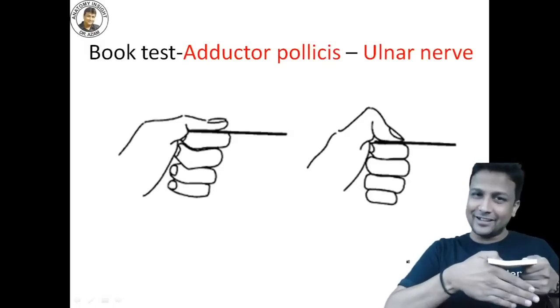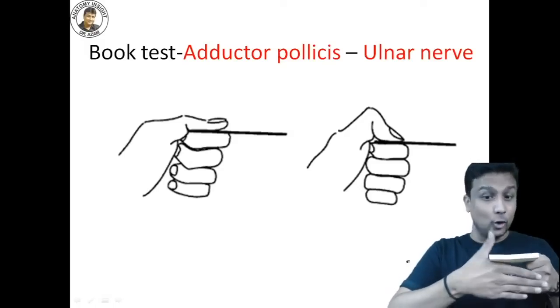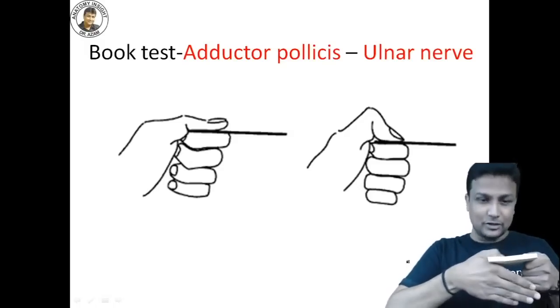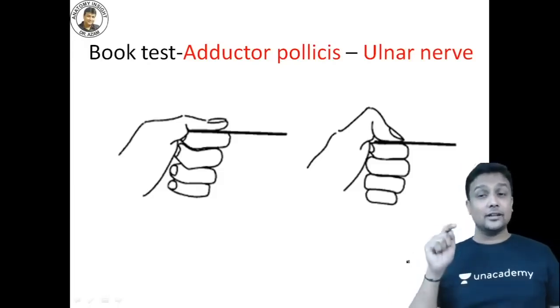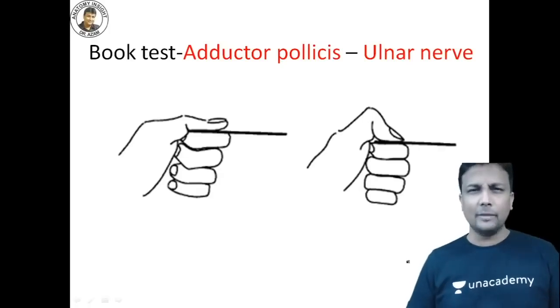If the person is going to flex like this, not holding like this, guys, but adductor pollicis is not doing it, then remember, the ulnar nerve is gone, and adductor pollicis muscle is gone there, guys. That is known as the book test.